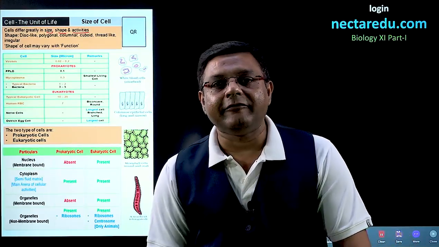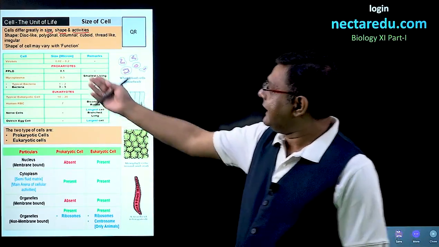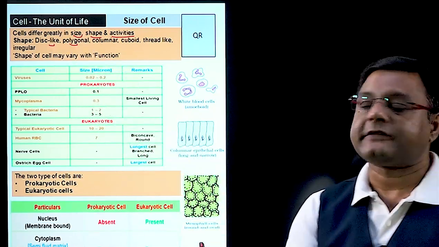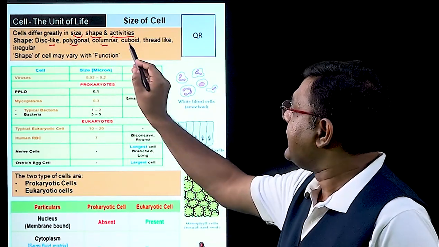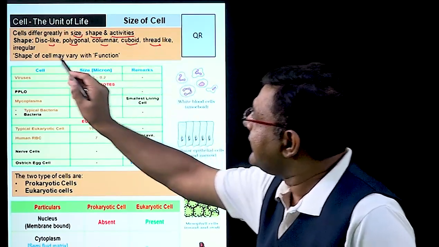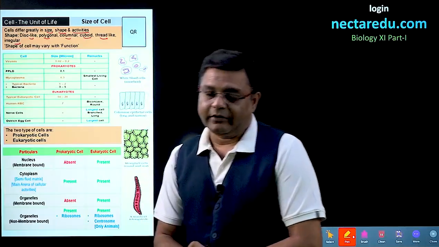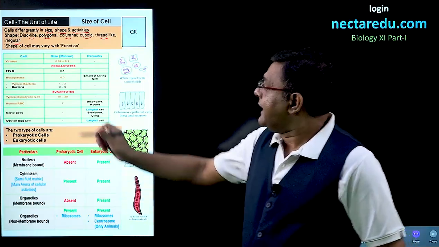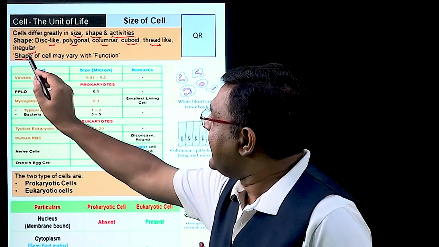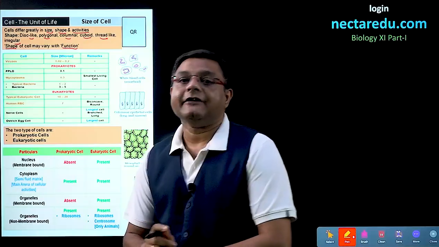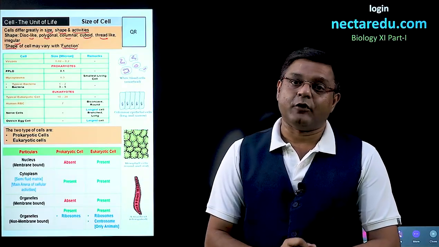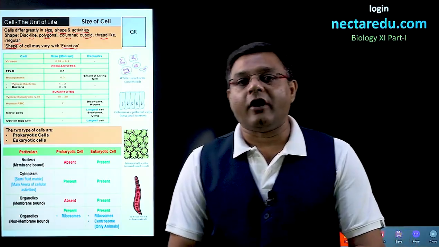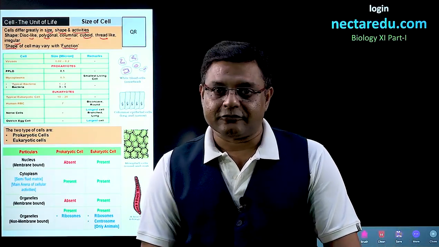Now, there can be various shapes of cells. Cells can be disc-like, polygonal, columnar, column-like, cuboid, thread-like, or irregular. So many shapes of cells are present. Also, the shape of a cell can vary with the function. So this is an important line which needs to be noted here. After this, we will talk about the different sizes of cells.